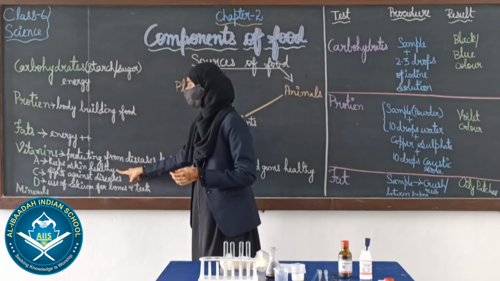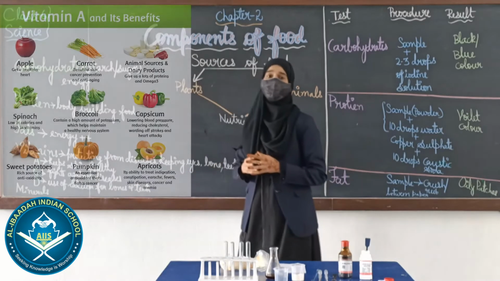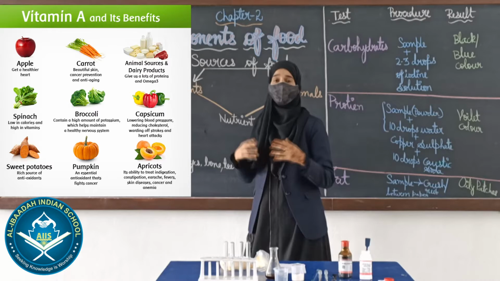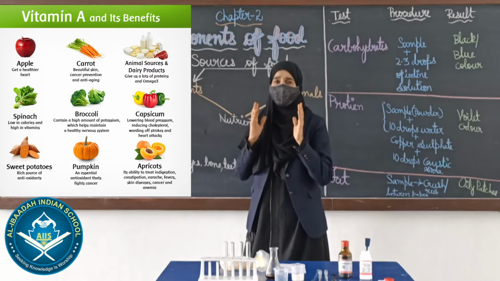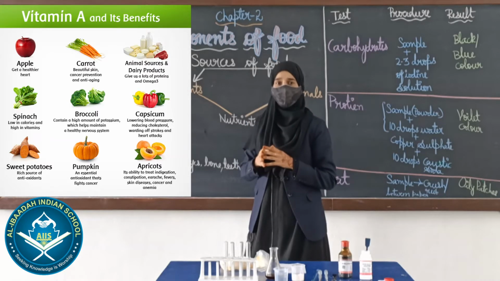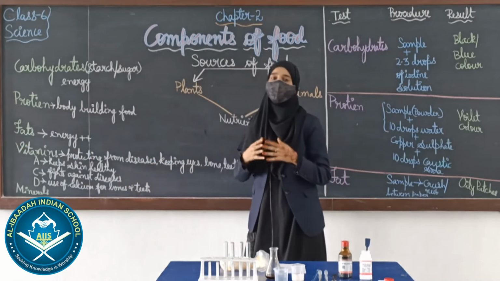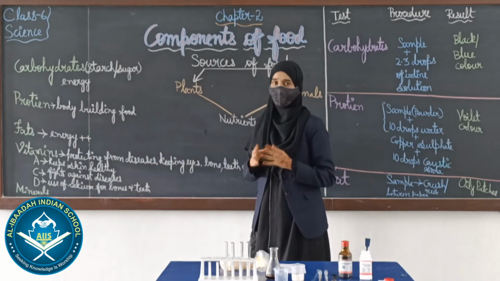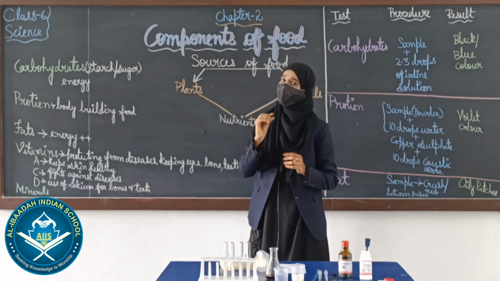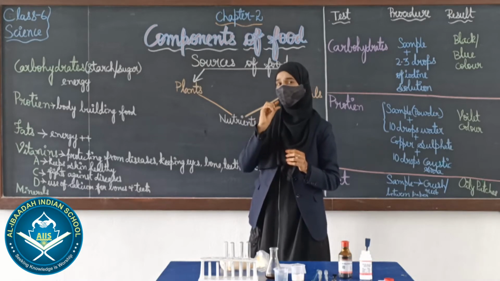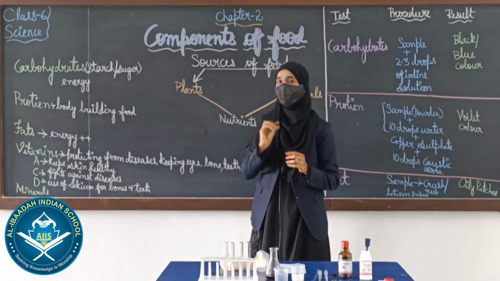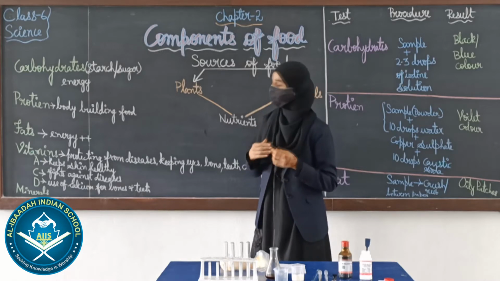So, what does vitamin A do for us, or how does it help us? It keeps our skin healthy. Students, you might have seen some people whose skin is very shiny and glowing. Why is it so? Because they consume more vitamin A, but it is required in a very small quantity. Only a small amount is necessary for our body.